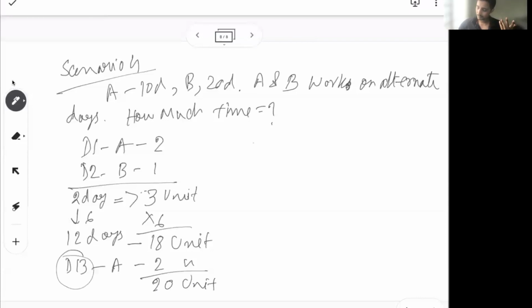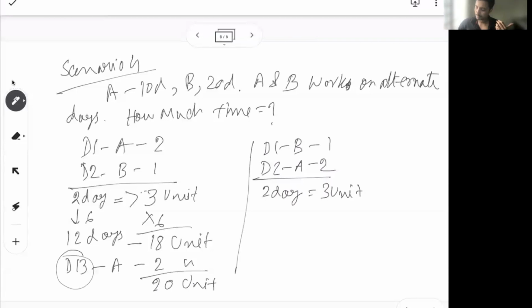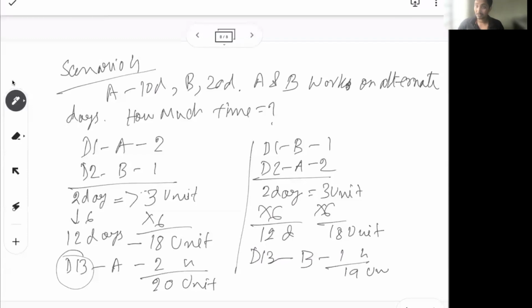Let's take it the other way. Let's say B does the work, B starts the work. So day 1 B 1 unit, day 2 A 2 unit. So now also in a pack of 2 days, we know 3 unit of work is getting done. Similarly, if I multiply 6 on both sides, in a pack of 12 days 18 unit of work will get done, similar to the past. But what changes is on day 13, instead of A, now B will work. B can do only 1 unit, so total is 19 unit. So the job is not yet done.